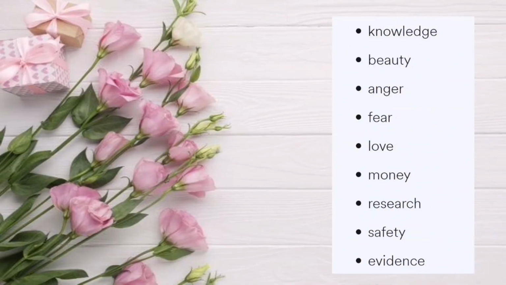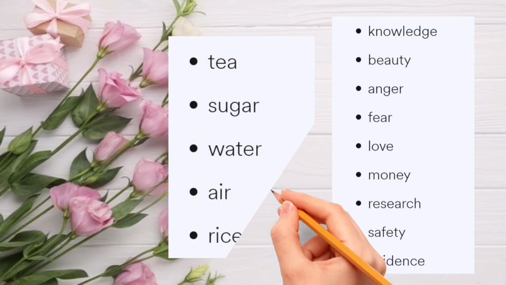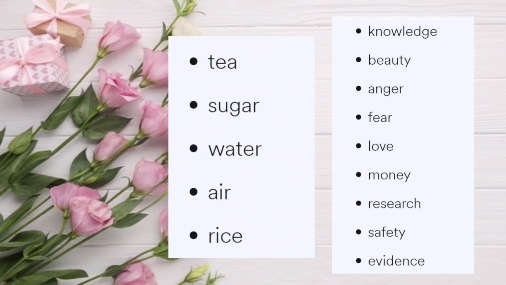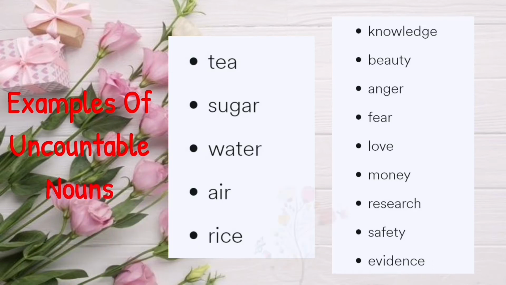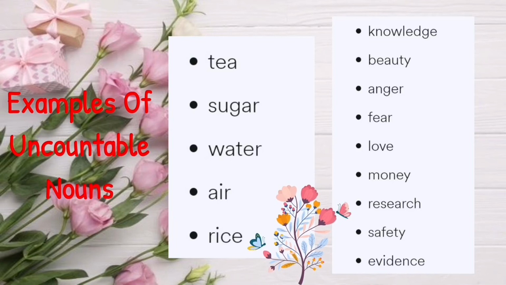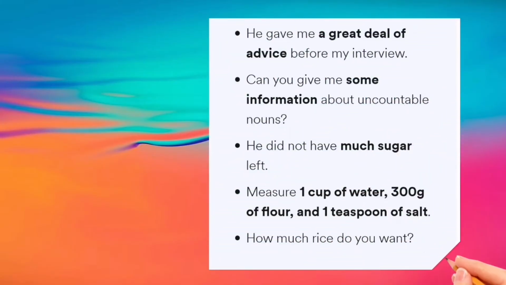Examples of uncountable nouns for abstract ideas or qualities are knowledge, beauty, anger, fear, love, money, research, safety, evidence. While examples of uncountable nouns for physical objects that are too small are tea, sugar, water, air, rice, etc. Other examples of uncountable nouns.